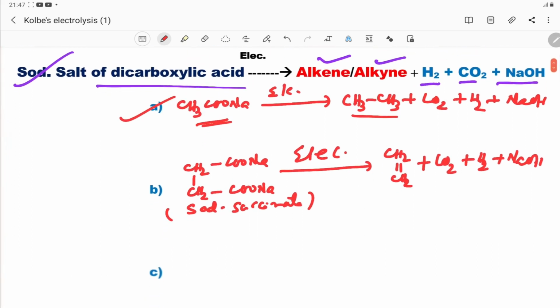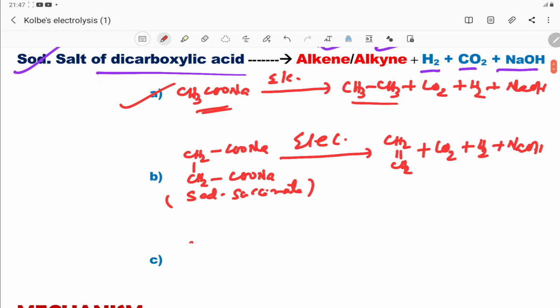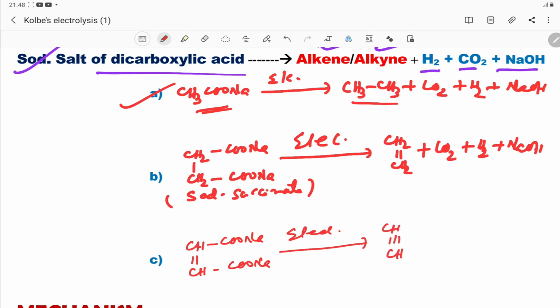If you take a third example, CH double bond CH, COONa, COONa, with the same electrolysis, the product will be acetylene, and this one gives ethene, with the same products: carbon dioxide, hydrogen and sodium hydroxide.